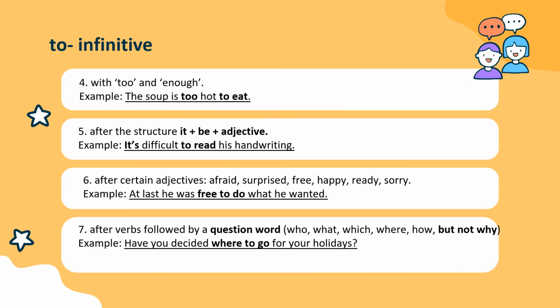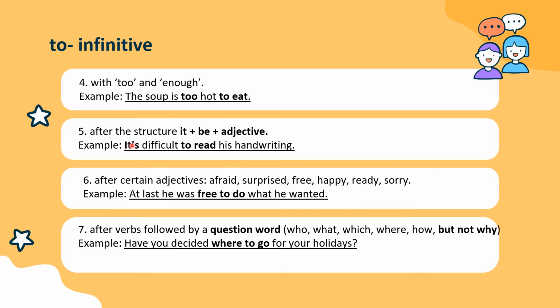Next, we use to infinitive with too and enough. For example, the soup is too hot to eat.